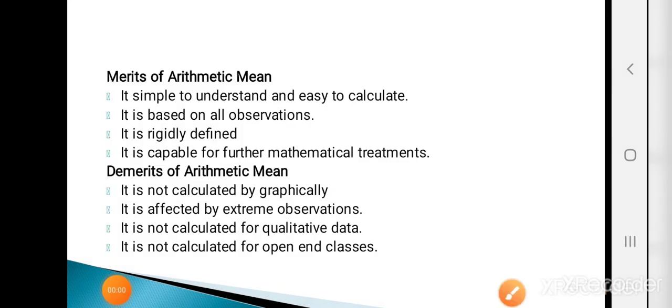Now we see the merits and demerits of arithmetic mean. First of all, the merits of arithmetic mean. First, it is simple to understand and easy to calculate. The second one is that it is based on all observations.